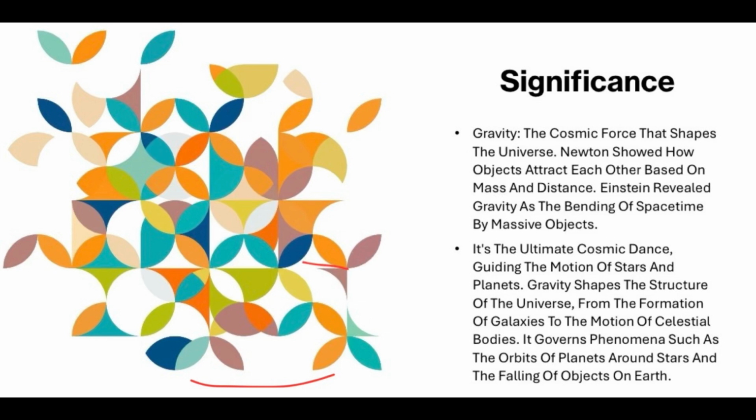Newton showed how objects attract each other based on mass and distance. Einstein revealed gravity as the bending of space-time by massive objects. It's the ultimate cosmic dance, you see, guiding the motion of stars and planets. It shapes the structure of the universe from the formation of galaxies to the motion of celestial bodies, governing phenomena such as the orbit of planets around stars and the falling of objects on the Earth.